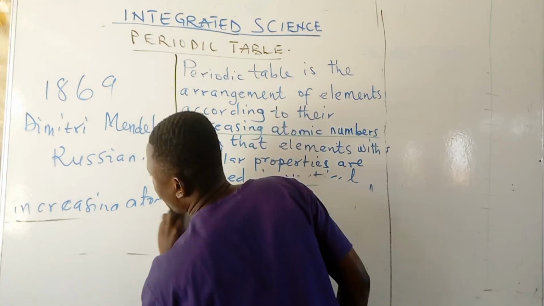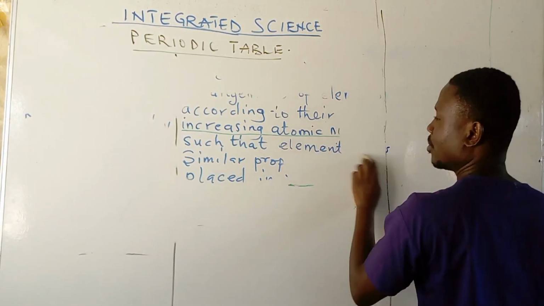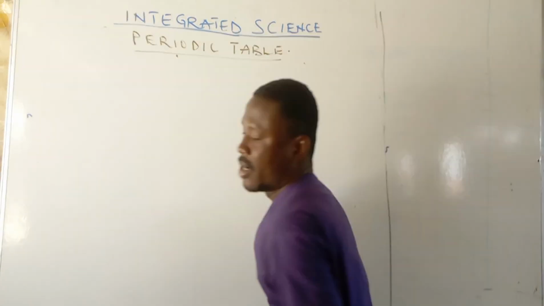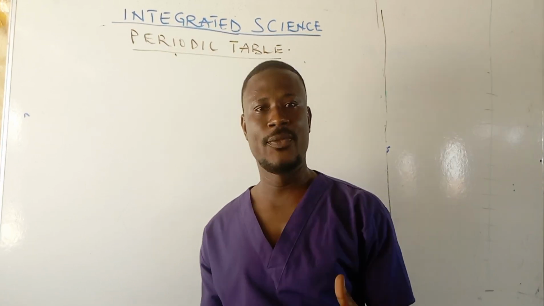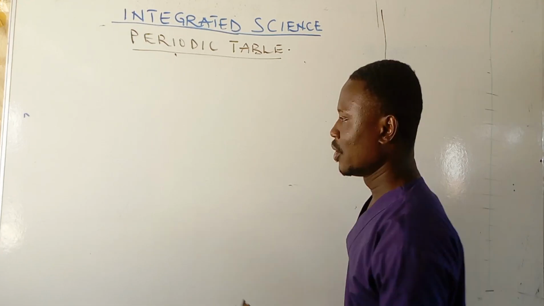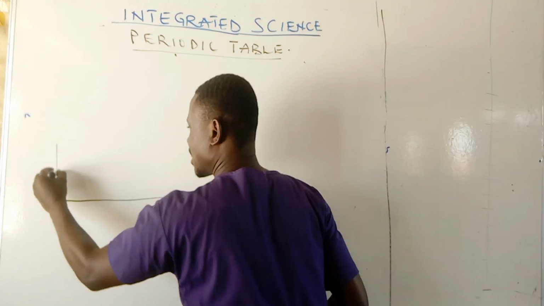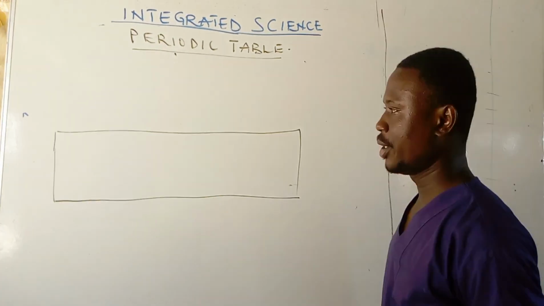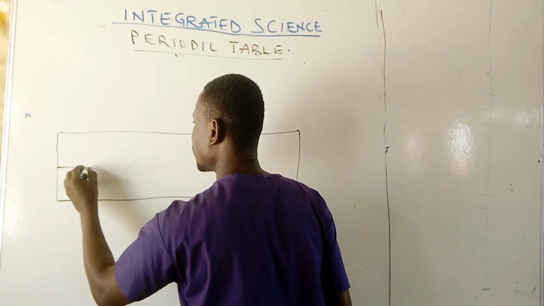I want to make it as simple as possible. So, my faithful learner, follow me as I draw the table. Okay, so let's draw a long stretch rectangle. Good. Let's divide the rectangle into two. Then let's divide it horizontally into 8.